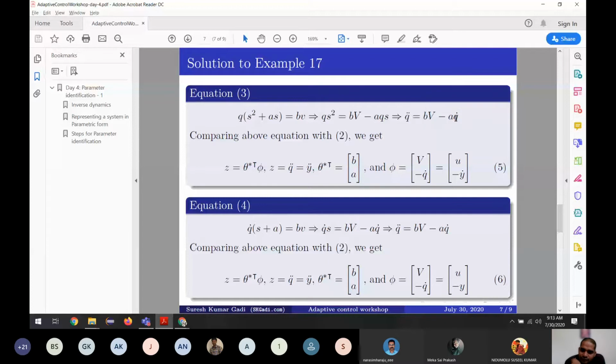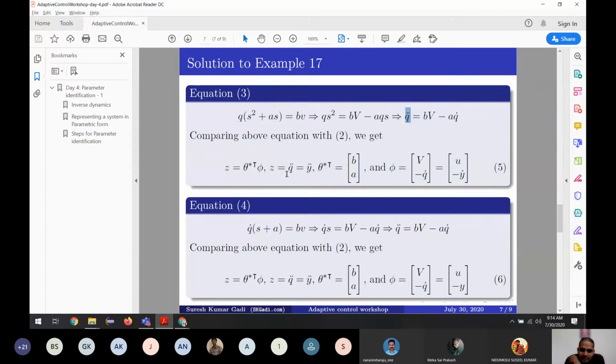And also the q dot: if you know the position, we can measure the velocity and acceleration. I will tell how we can measure it in the later sections. But for now, we can say that if you know the position, you can measure the velocity and acceleration. So we say we know q, but we don't know A. So we are putting these two terms on the right side. So we have to write it in a matrix format. This is the matrix format we want.